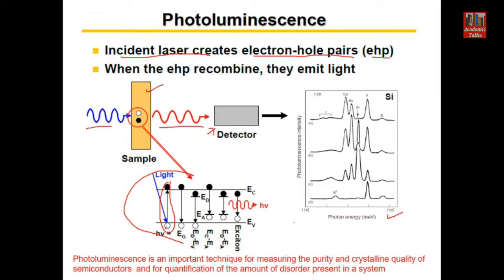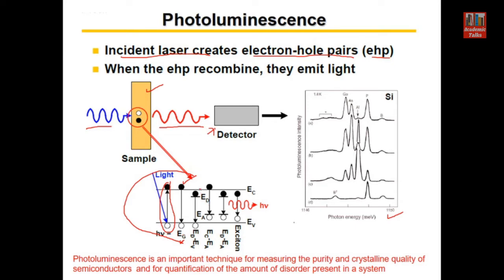In the next transitions indicated in the figure, these are the relaxation processes. The relaxation can take place like a band to band transition: the electron recombines with the hole, and in this process the energy which is emitted is equal to the band gap of the material, Eg. So if in the spectrum we get an energy equal to Eg, the band gap of the material, we can say that the transition occurring in the material is a band to band transition. Other possibilities are also there.